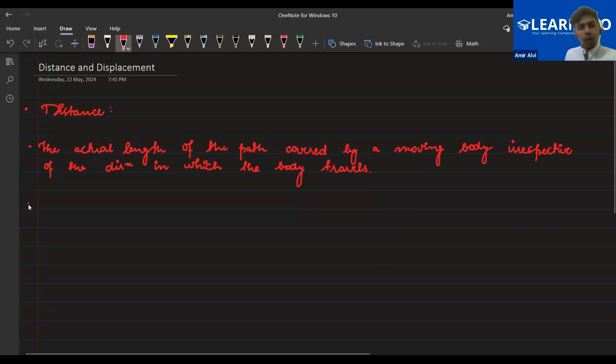So let's talk about some points, the properties of distance. Distance is a scalar quantity. How many of you know scalar quantities? What do you mean by scalar quantities? Farhan, please tell me. Sir, scalar quantity means it only gives the magnitude of something. Absolutely correct. So it means quantities which have only magnitude. Distance does not depend on direction. Distance depends on magnitude. Only magnitude is associated with distance. Am I clear to all of you?